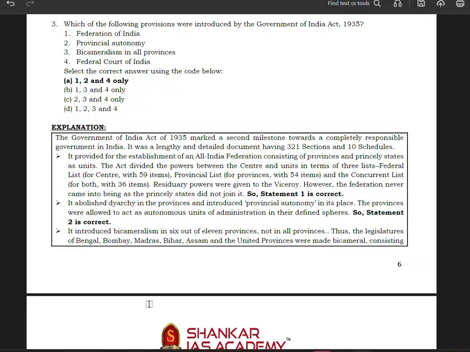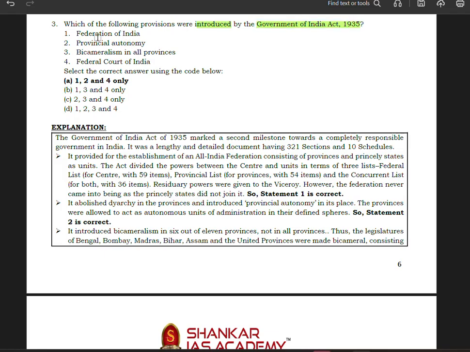Now let us understand a few more things. Question number 3: which of the following provisions were introduced by the Government of India Act 1935? I think in the last 5 years, one question was asked from here.